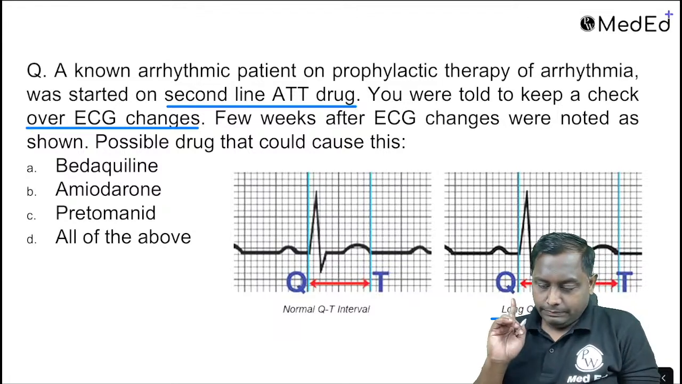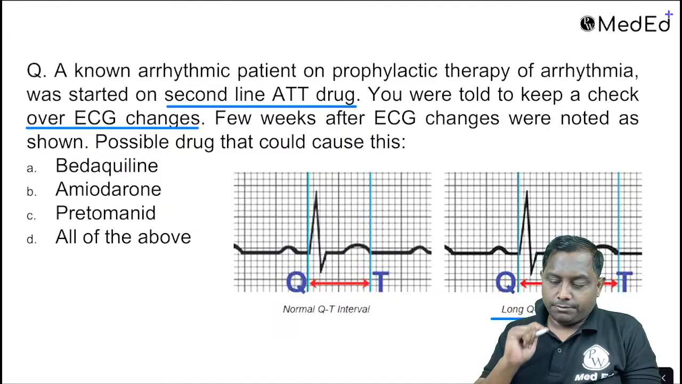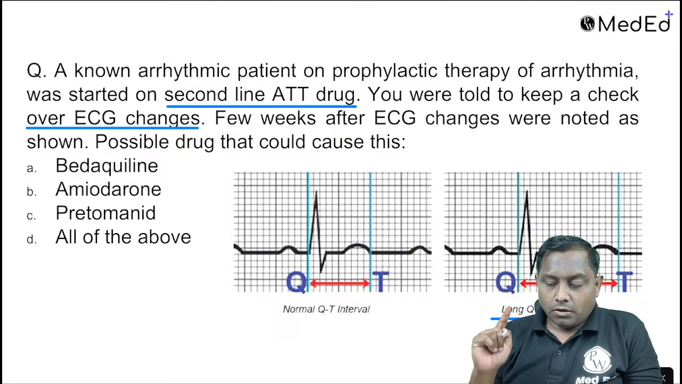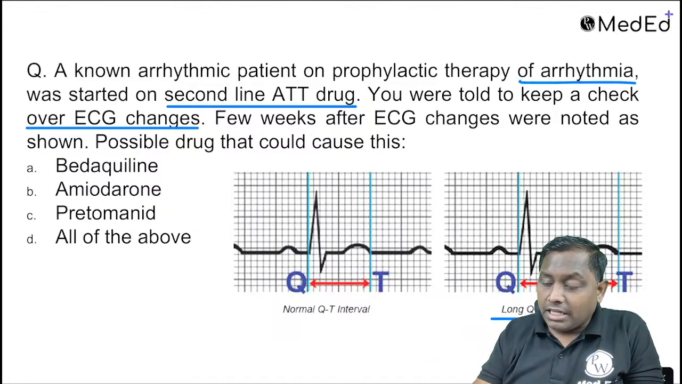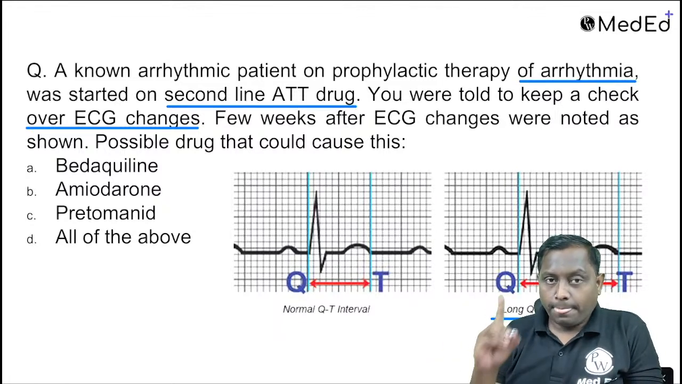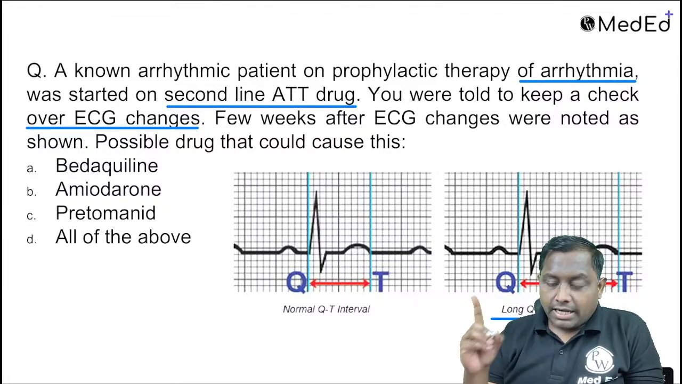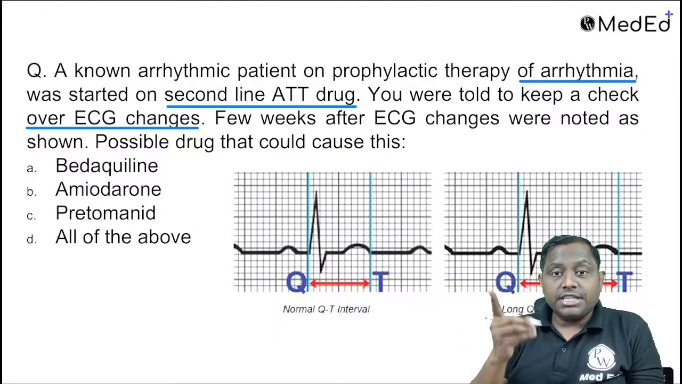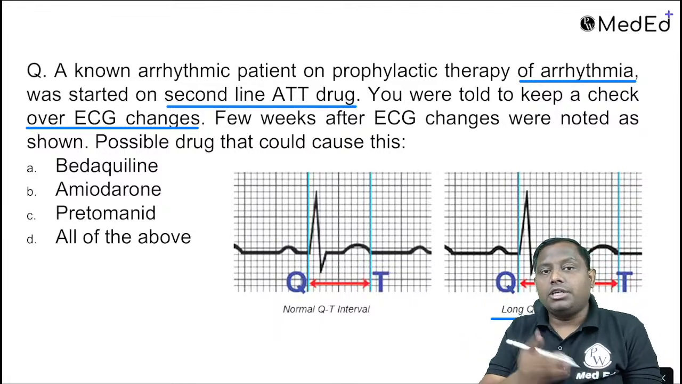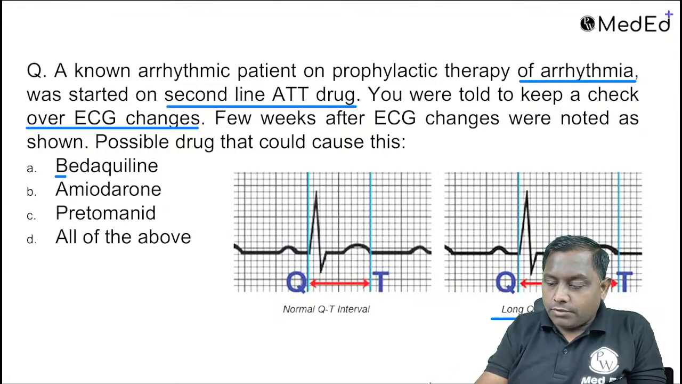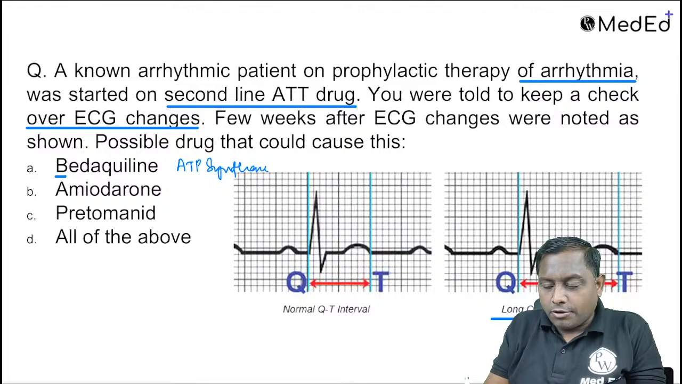Now you have to be very very careful in this question. Known arrhythmic patient on prophylactic therapy of arrhythmia was started. So he is already on anti-arrhythmic drug, वो भी ले रहा है. ठीक है. सेकेंड लाइन ATT स्टार्ट किया गया. Few weeks after ECG changes were noted, possible drug that could cause. So he is taking anti-arrhythmic भी ले रहा है और TB का भी ले रहा है. So bedaquiline, it's one of the ATP synthase inhibitor and they are known to cause arrhythmia, QT prolongation.